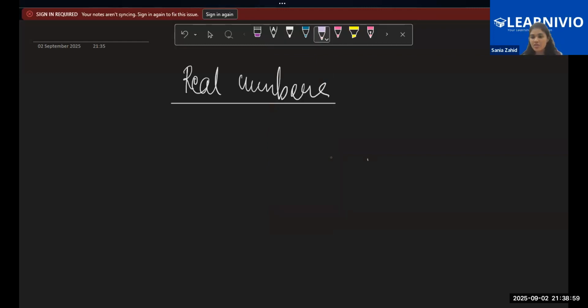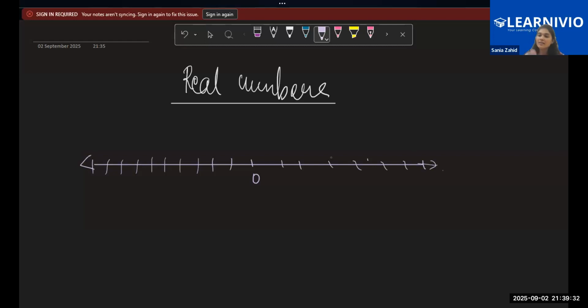See, children, Afshin has told the correct definition. Basically, all the rational as well as irrational numbers, and even Umair has said the correct thing. All the numbers in mathematics are regarded as real numbers only. So a real number basically has a distinct point on a number line, right? If I have a number line, this is 0. On the right side of the number line, I will have positive numbers. On the left side, I will have negative numbers. So all the numbers on the number line are regarded as real numbers, whether positive, negative, 0, integers, rational numbers, fractions or negative fractions. Anything that I have will be real numbers only.